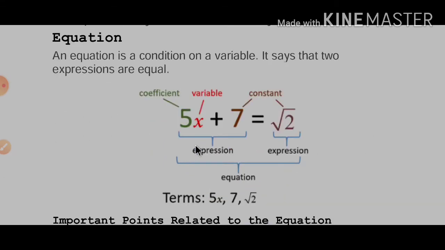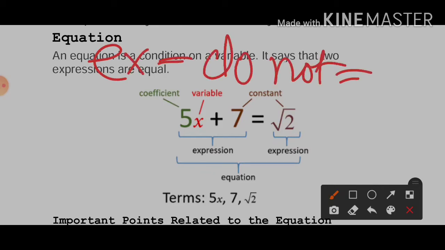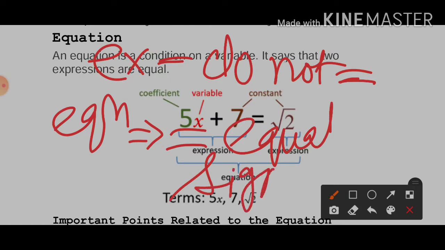So what is the difference between expression and equation? An expression does not have an equal sign, but in an equation we need an equal sign.